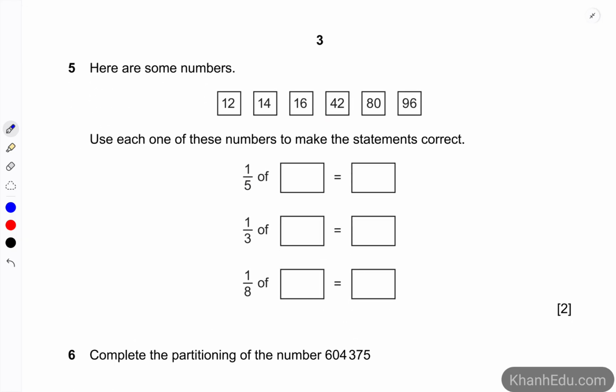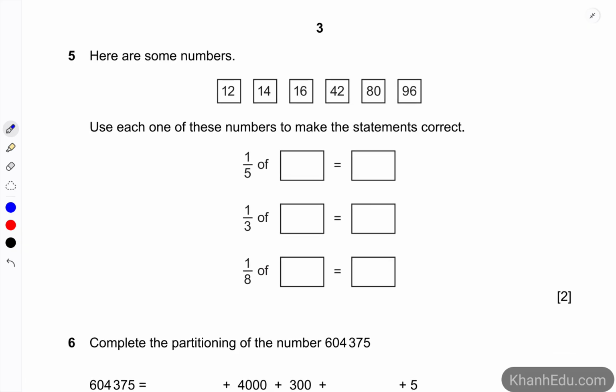Number 5, here are some numbers. Use each one of these numbers to make the statements correct. So 1 over 5 of something equals something. As we can see, on the left we have the number that has to be greater than the number on the right, because we are multiplying with fractions, right? Fractions less than 1. So these 3 numbers have to be put on the left, and these have to be put on the right.